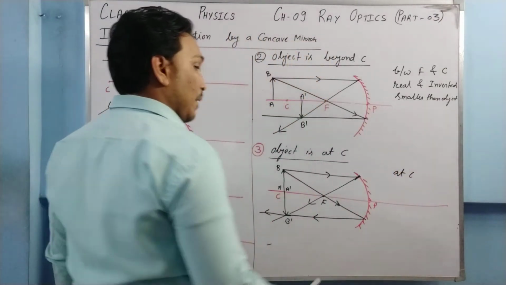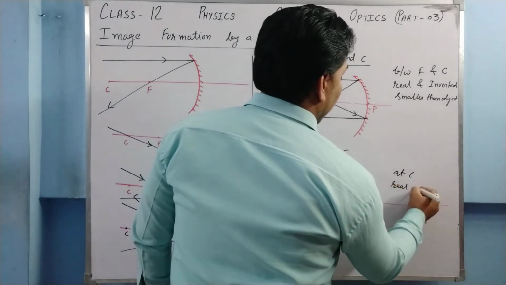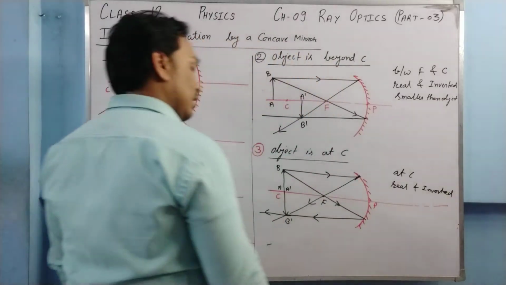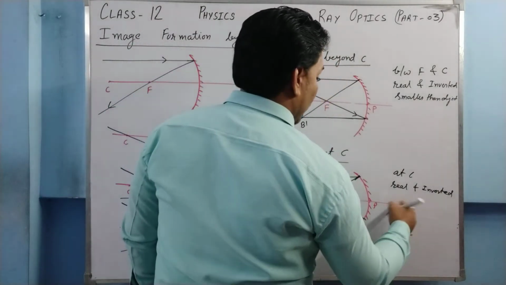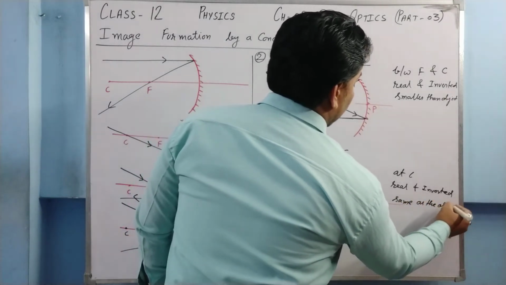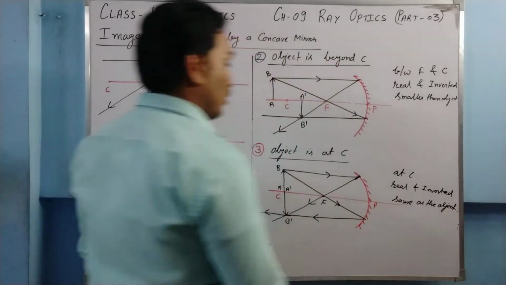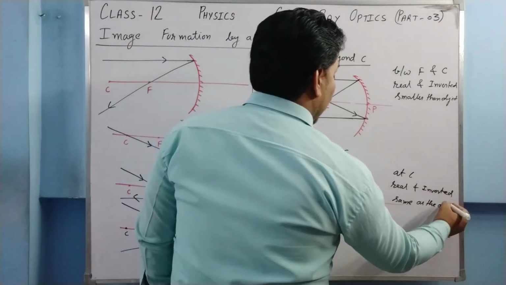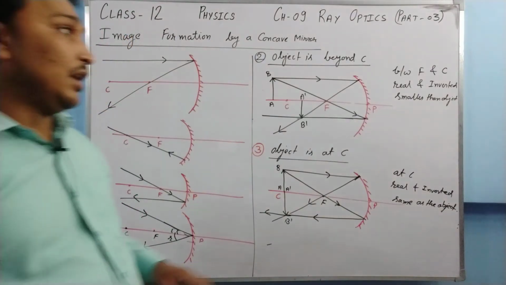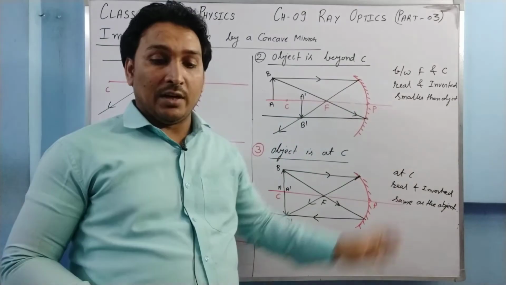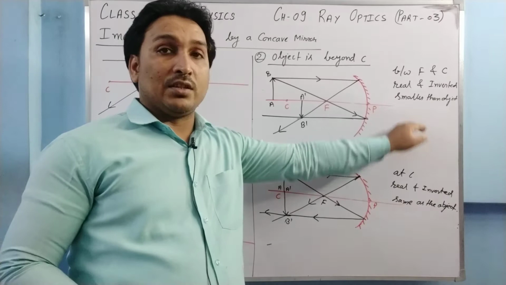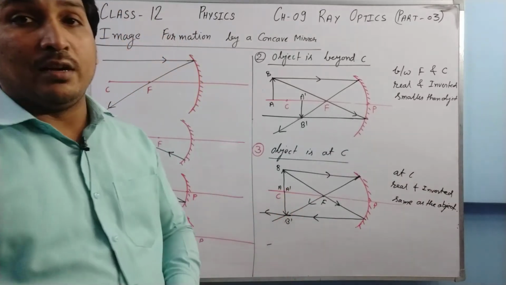That is the position. It is real and inverted, obviously. And the last one is the size. The size is the same as the object. Is it clear? So this is how we make the ray diagram in these two cases. The first I am writing position, second nature, third size. So these are the characteristics of the image, and this is the ray diagram related to that.